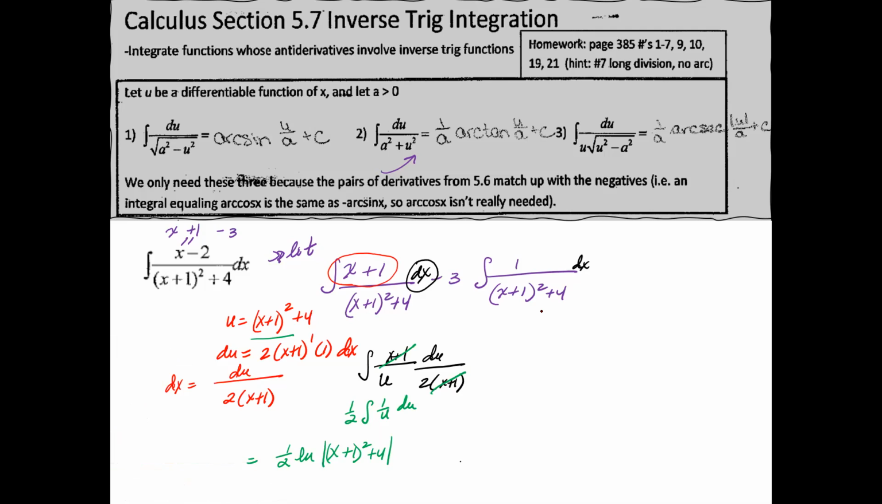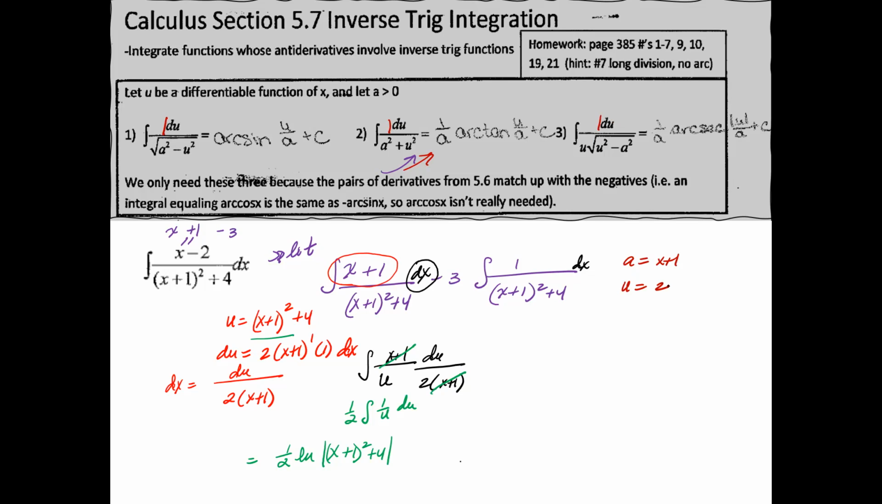Then for my second part, I can probably use one of the 3 formulas on top, because I only have a 1 on top, and that's not going to mess me up since all of these have a 1 on top. So which one matches? I think it's going to match the arctangent one. So with that, you know you have your a is going to be x plus 1, your u is going to be 2, okay?